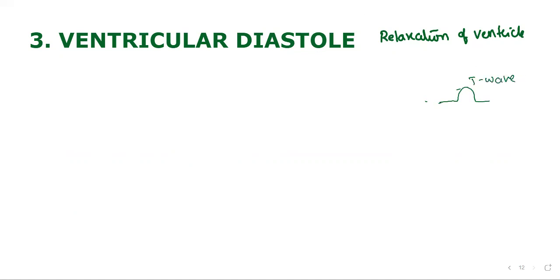Recorded in the form of T wave. In an ECG, electrocardiogram, it is recorded as the T wave. Now let me show the total thing to you. This is P wave, this is Q wave and QRS complex, then T wave. You might have seen this many times in the movies. This is P wave, this is QRS complex, this is T wave. Like this means your heartbeat is going on.